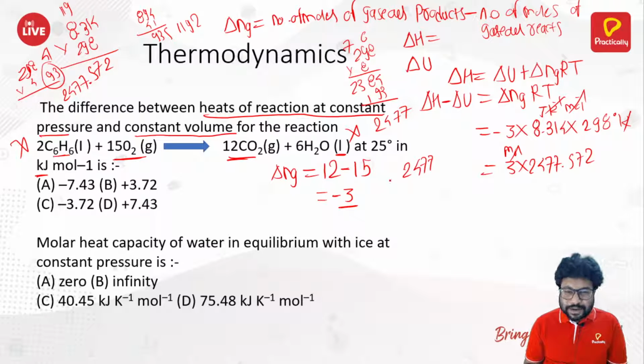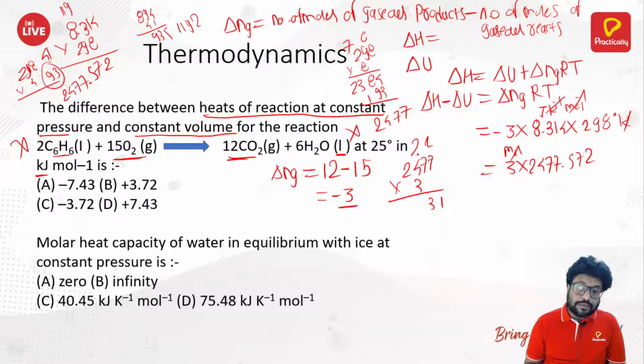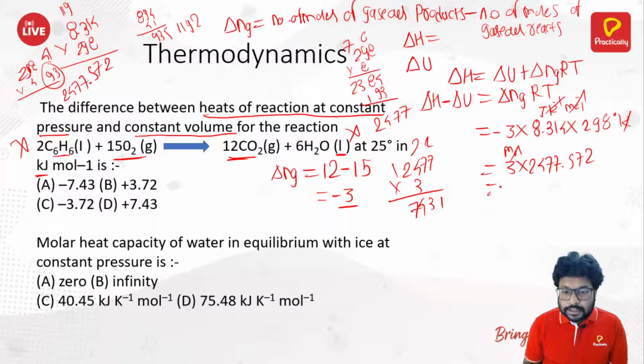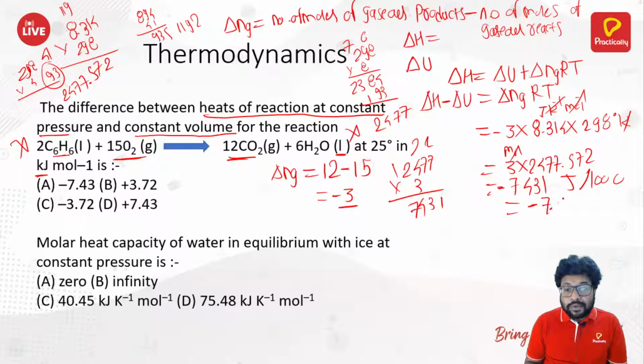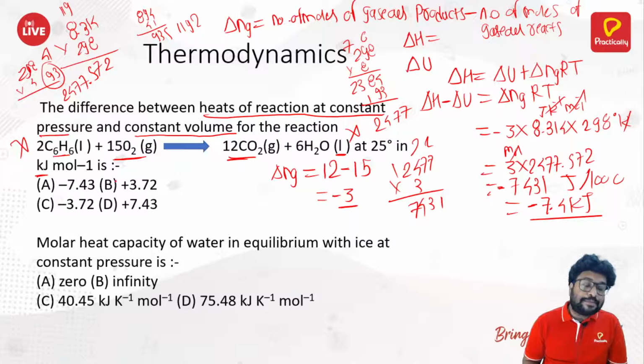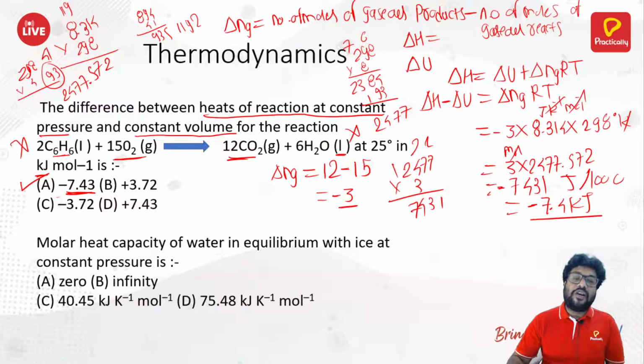Let's take this simple digit into 3. 3 into 7 is 21, 2 carry. 3 into 7 is 21 plus 2, 23. 3 into 4 is 12 plus 2, 14. 3 into 2 is 6 plus 7. So it is minus 7431 joule, right? Then how can we convert this into kilojoule? Divide this by 1000 and we will get minus 7.4 kilojoule, and that makes our answer A, and that is why A is the correct answer for this. Okay, this is how you can solve this numericals.